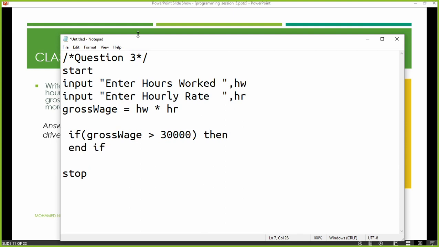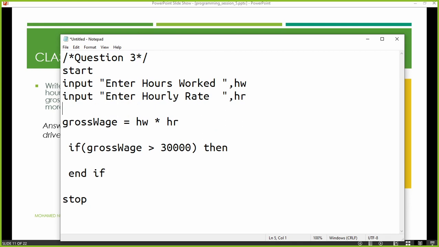And if so, inside this, we need to do the 12.5% calculation of tax. Up here itself, I can define tax as 0 if you like. In your exercise book you can't do that, I can do it in the soft copy. So you say tax is assigned the value of the gross wage multiplied by 12.5%. How to write 12.5%?